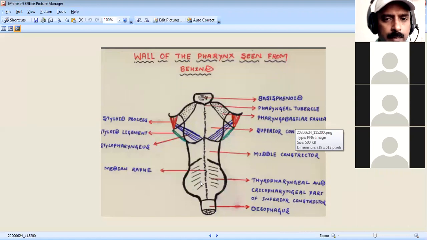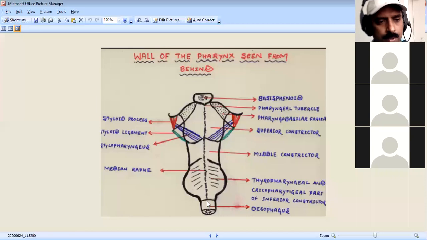Both the right side and left side arise anteriorly, go laterally and then posteriorly, and insert at the median raphe on the posterior wall in the midline. They unite, all muscle fibers forming the median raphe, and that is the insertion of the constrictors of the pharynx.